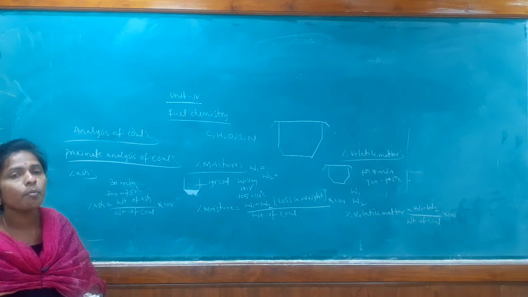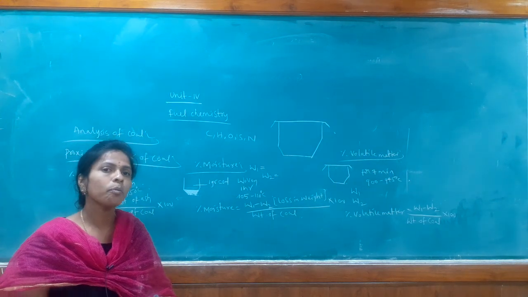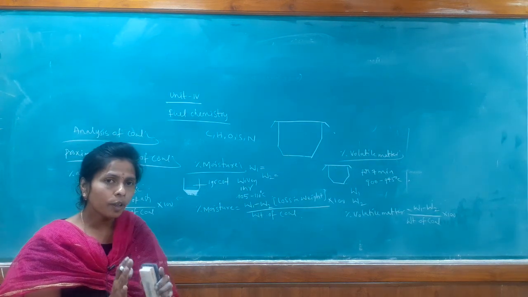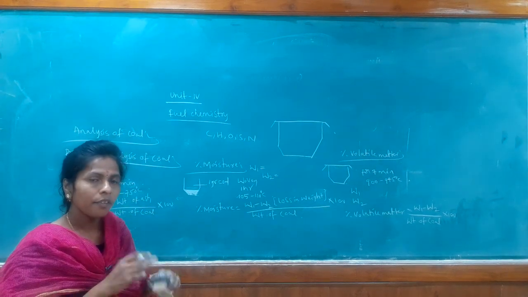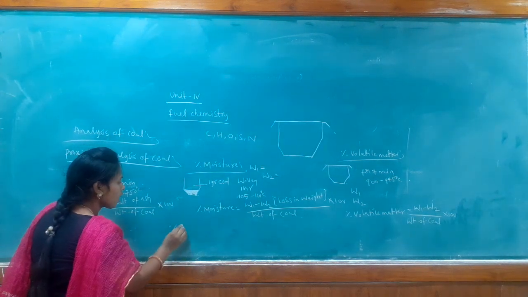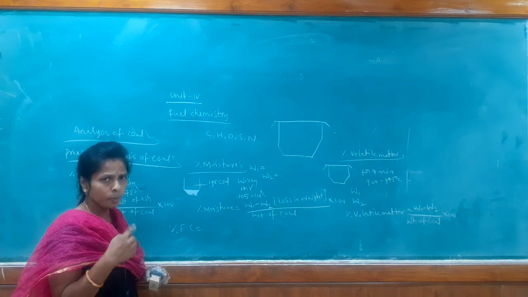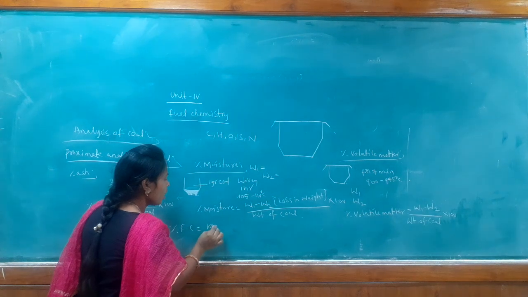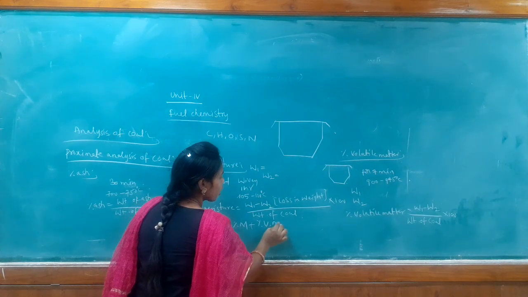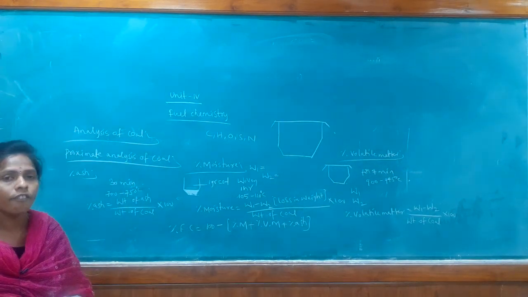And the last one is the percentage of fixed carbon. Percentage of fixed carbon is nothing but, from the total, we remove these 3 elements. If you remove these 3 elements from the total, we get the percentage of fixed carbon. So, percentage of fixed carbon is equal to total minus the sum of these 3 elements. What is the total in percentage? 100 is the total. So, 100 minus percentage of moisture plus percentage of volatile matter plus percentage of ash. This is the percentage of fixed carbon.